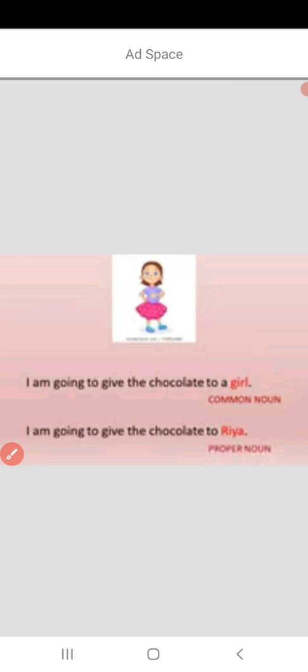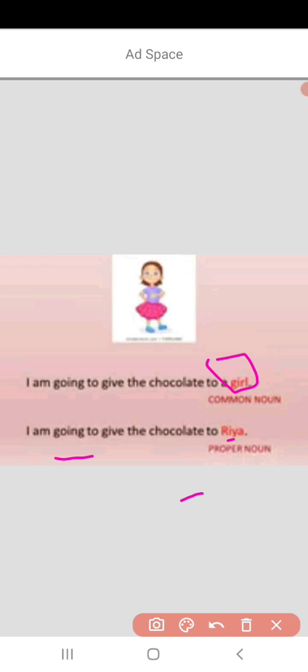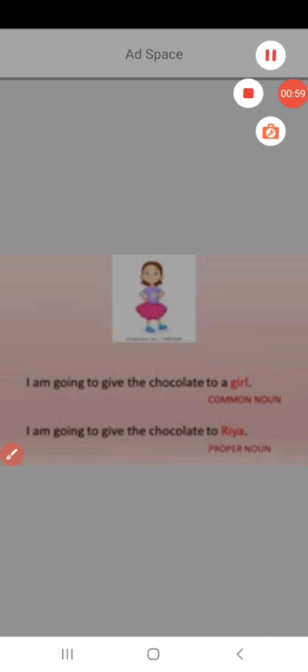If I say that I am going to give the chocolate to a girl, do you know which girl I am talking about? No. But if I say I am going to give the chocolate to Riya, now you will know which girl I am talking about. So Riya is the special name given to the girl. So the special name is a proper noun. So Riya is a proper noun and girl is a common noun.